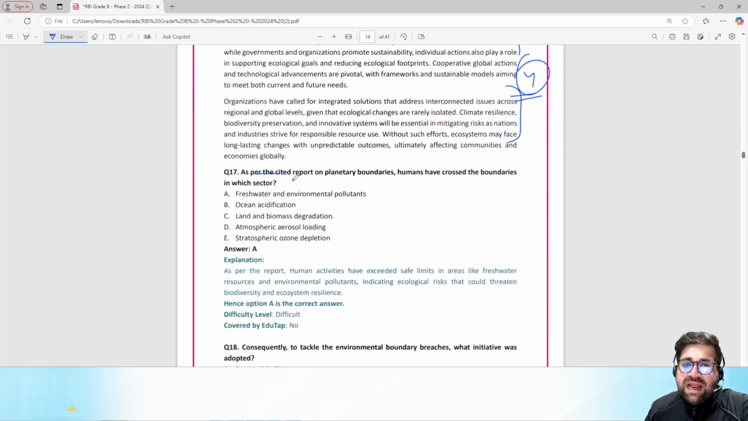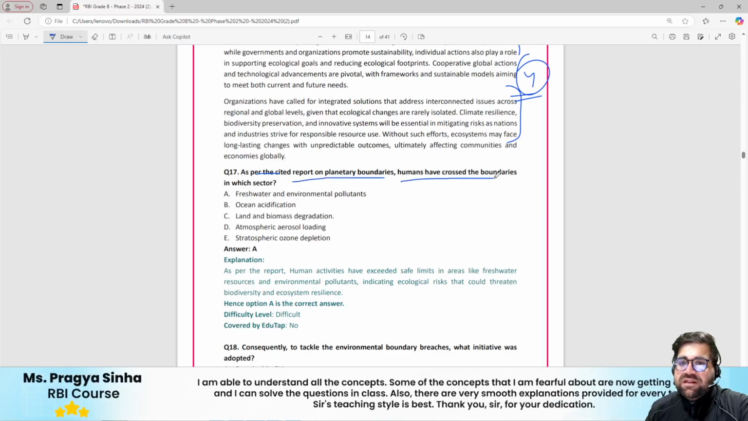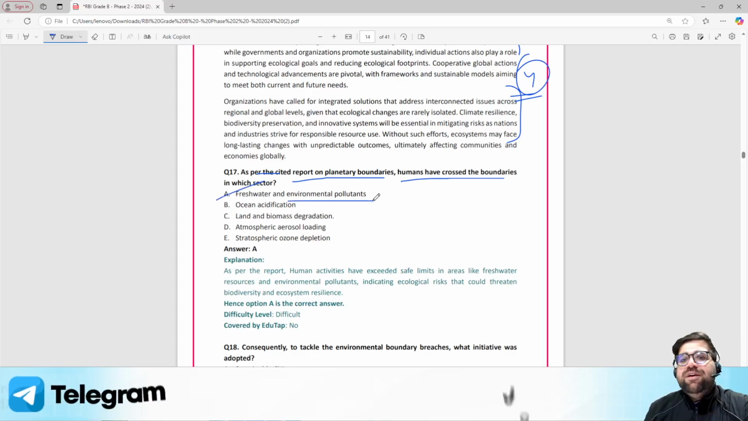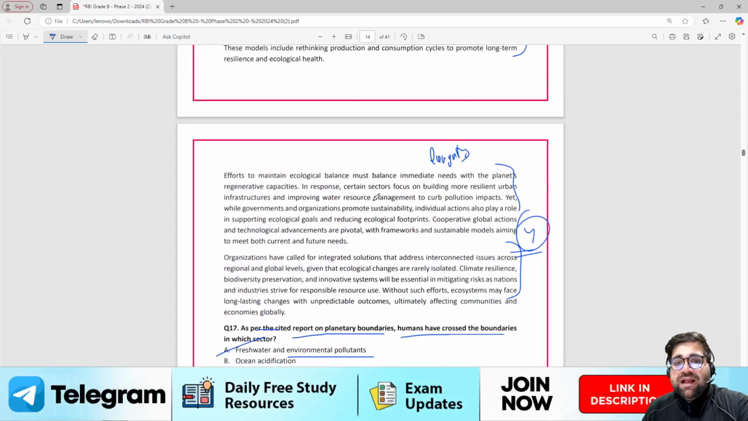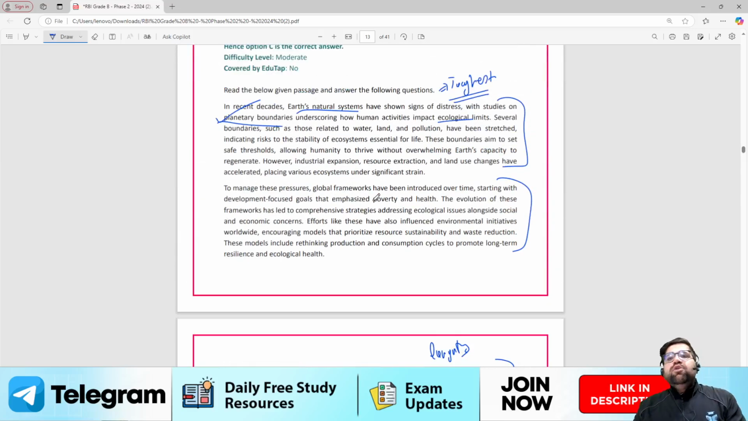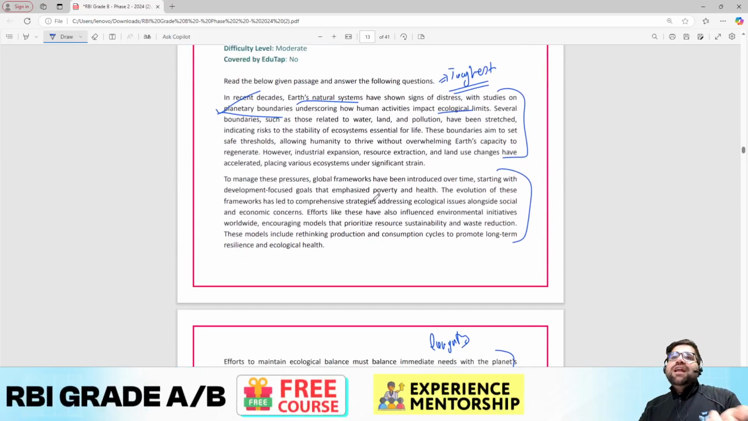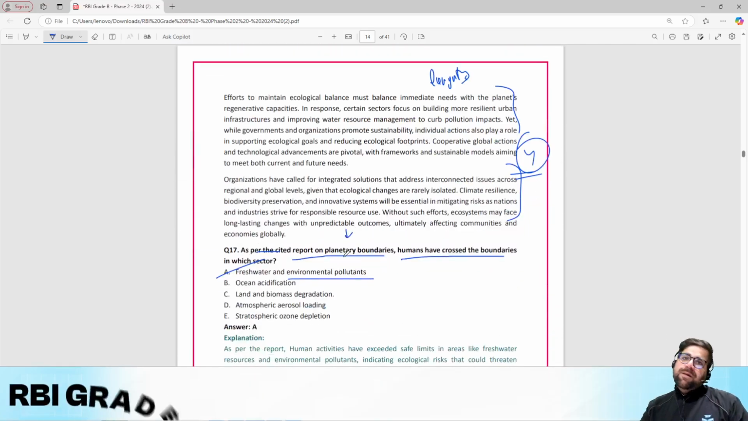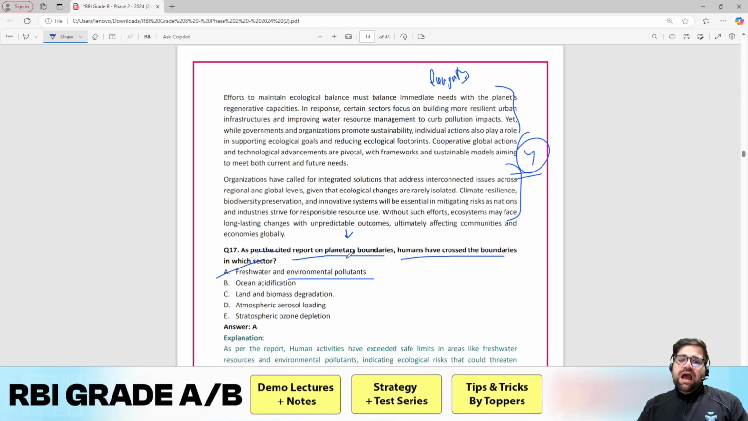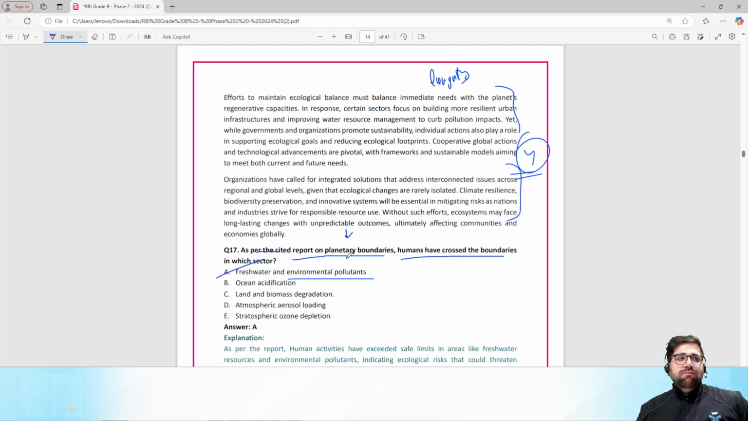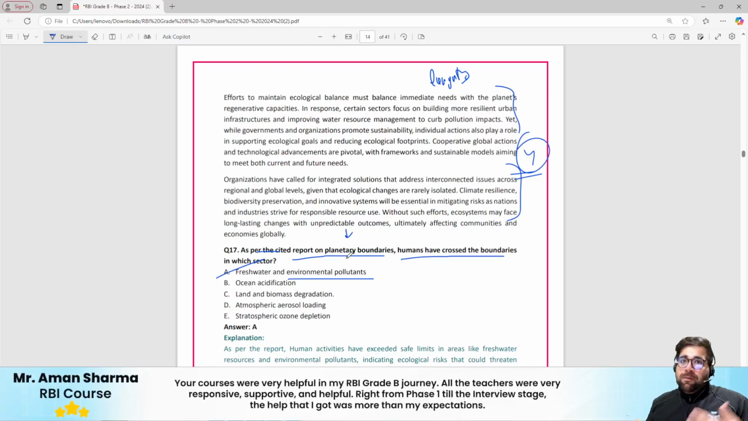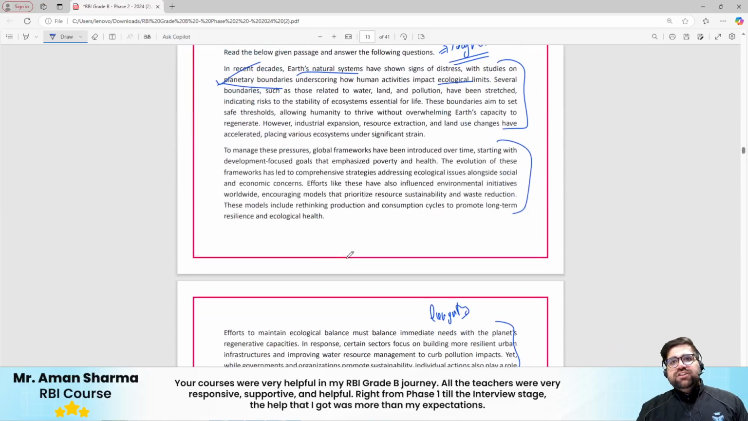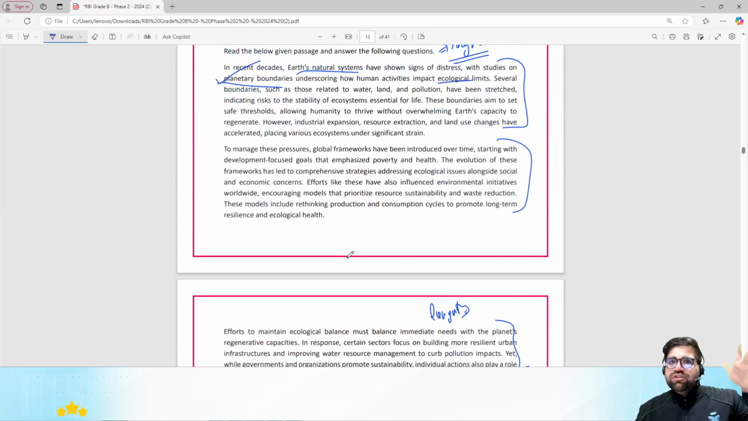Now, as per the cited report on planetary boundaries, humans have crossed the boundaries in which particular sector? In freshwater and environmental pollutants. Now, this answer you cannot directly relate to the passage. You will have to read the report on planetary boundaries. You have to read this particular report, then only you can answer it. But even if you read the passage, you can get a slight idea of what the question is speaking about.